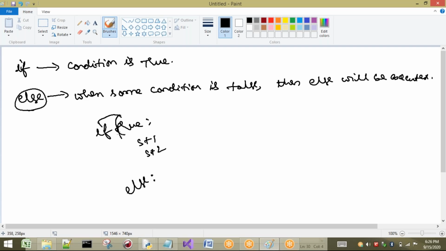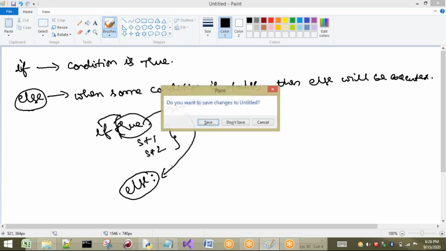If this condition is true, then only these statements will be executed. Otherwise, go to the else case. If this condition is false, then automatically I go to the else case. Is else compulsory for an if? It is not compulsory.